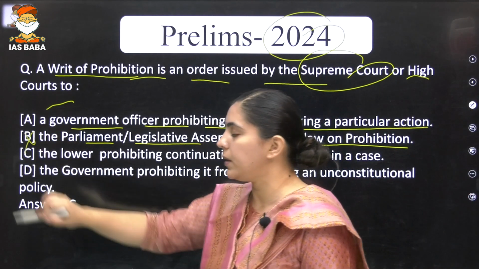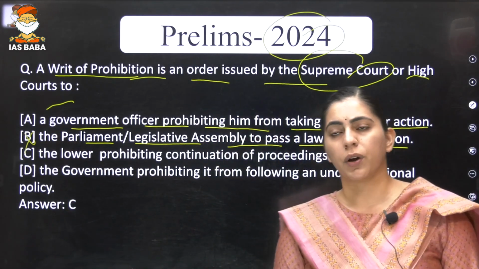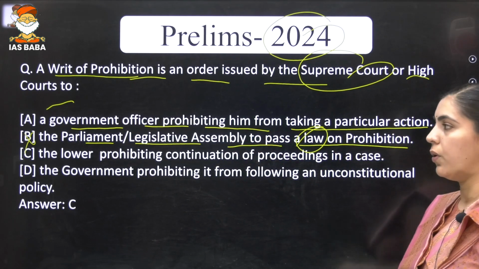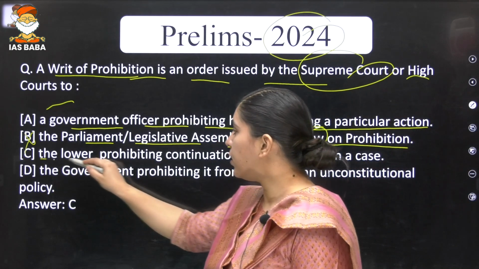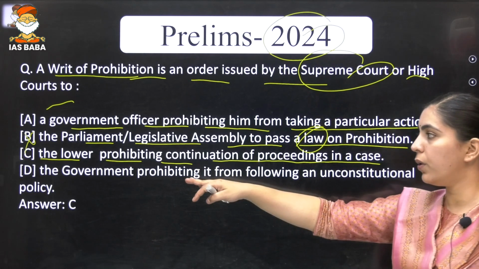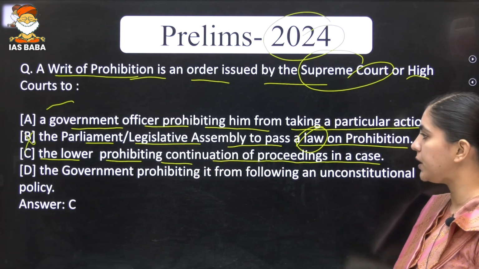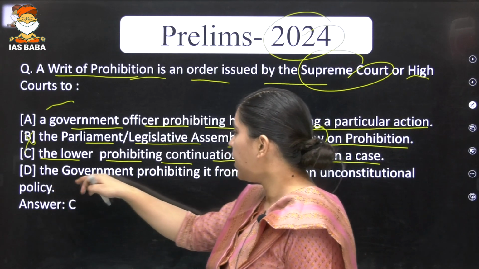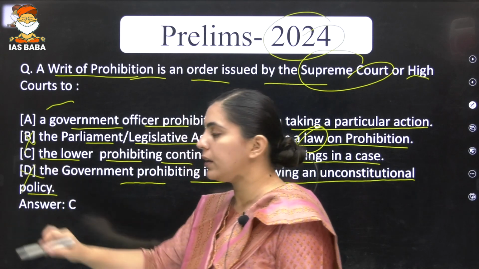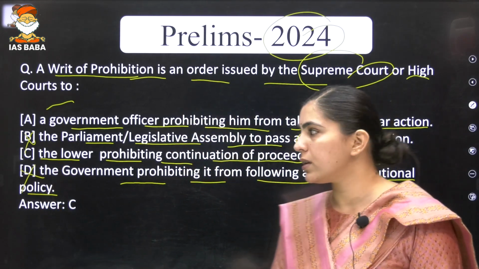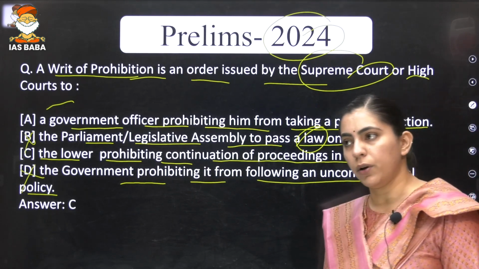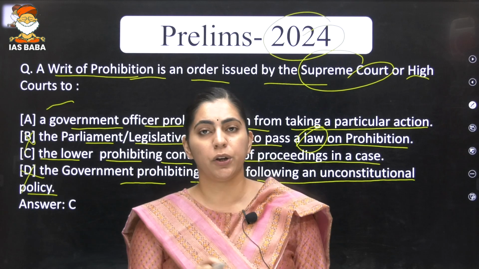Again, the statement is not making sense. Prohibition is not talking about or giving direction to the Legislative Assembly or Parliament to make a law. Is it clear? Then the lower court prohibiting continuation of proceeding in a case. And the last is the government prohibiting it from following an unconstitutional policy. Again, D cannot be the exact answer because it is not talking about the government prohibiting it from following an unconstitutional policy. This is not the meaning of writ of prohibition.